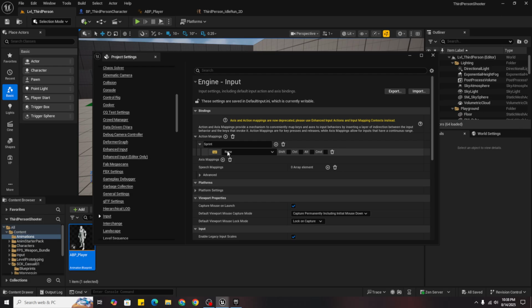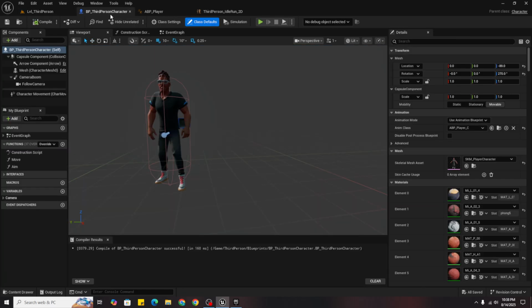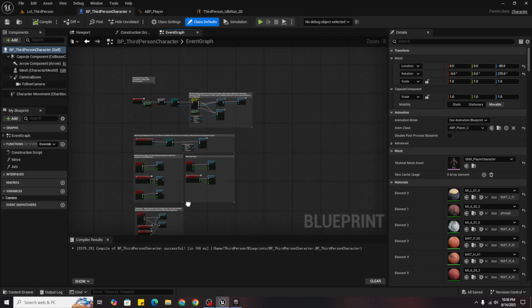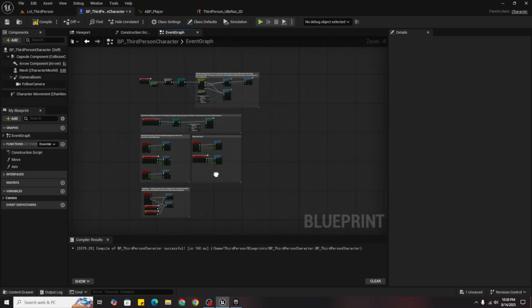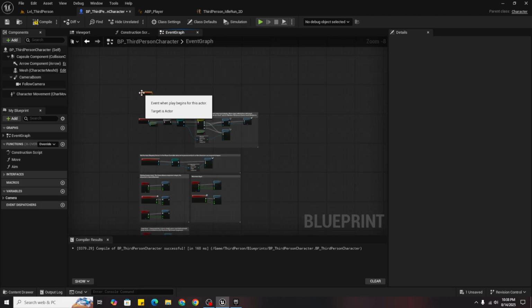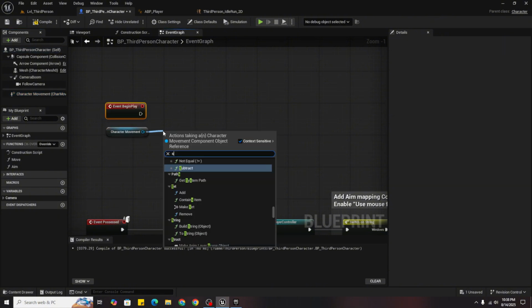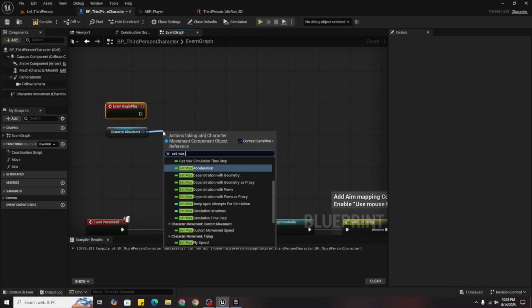Expand it and assign the key you want. In my case I will assign it to left shift and then close it. Now in BP third person character, go to event graph, delete this message and right click and search event begin play. Now drag this into your event graph and set max walk speed